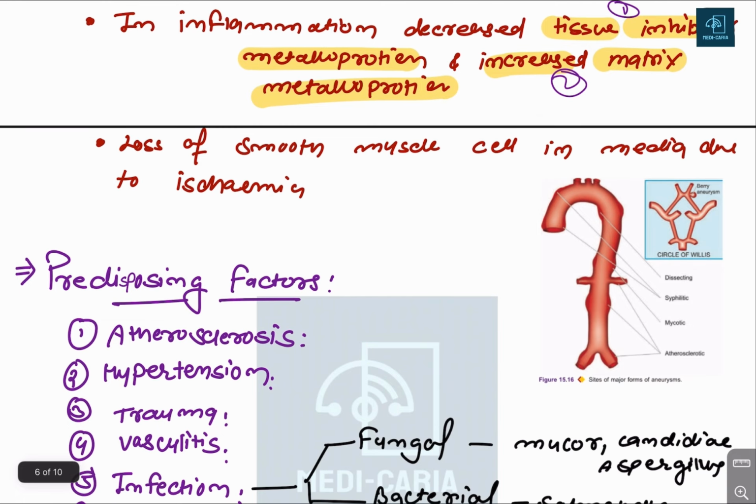Then loss of the smooth muscle cell in the media due to ischemia. Aneurysm is also present in hypertension or in obstruction, occlusion. So there can be ischemia somewhere in the arterial wall. It also causes smooth muscle thinning and degradation and flabby smooth muscle cells. So it is also responsible for the weakening of the arterial wall. Loss of the smooth muscle cell in the media due to the ischemia.